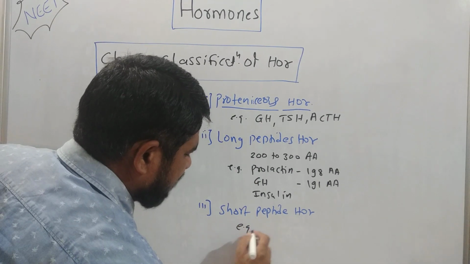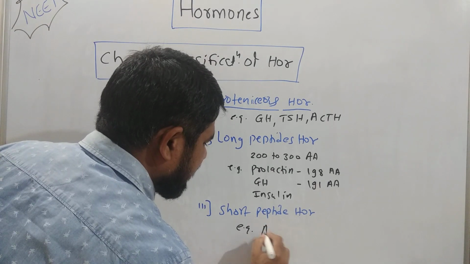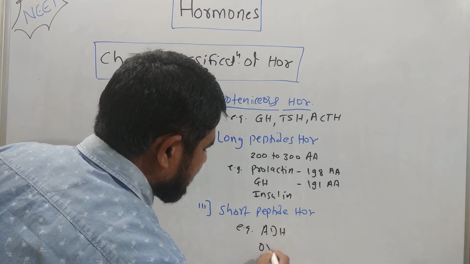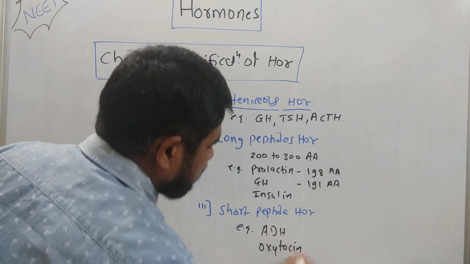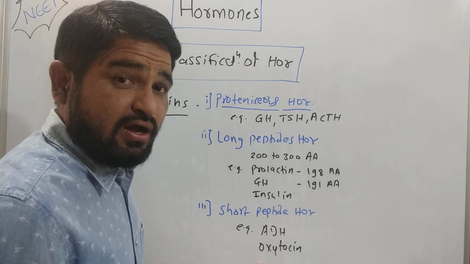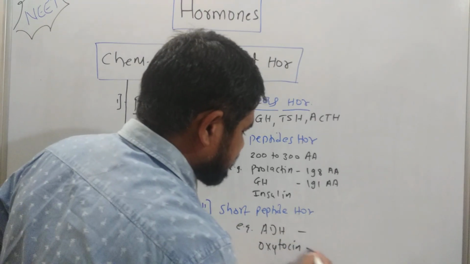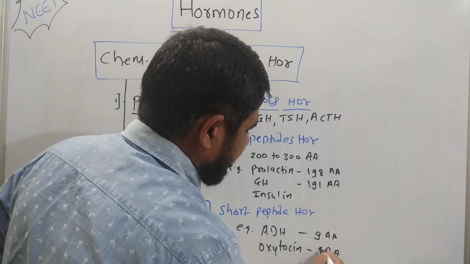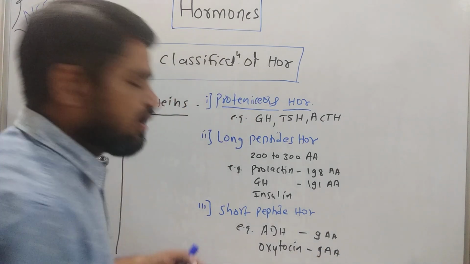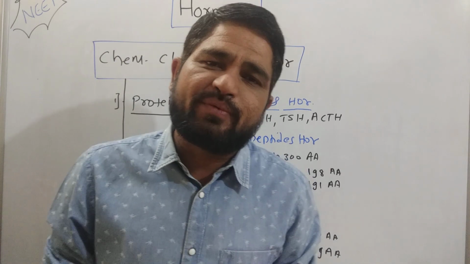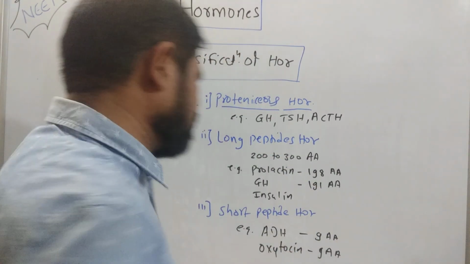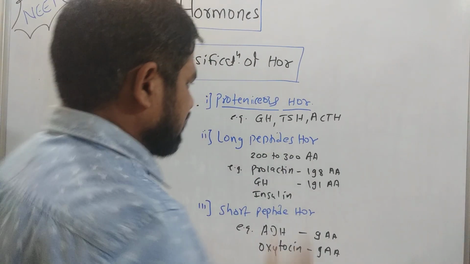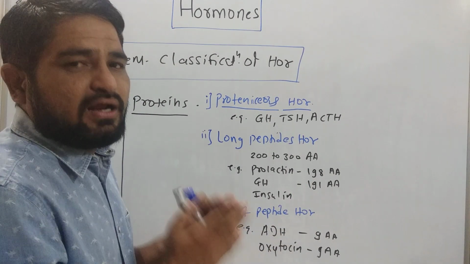The shortest peptide hormones are two, and they are called ADH and oxytocin. Each consists of around 9 amino acids. If they're asking you which of the following is the shortest hormone, your answer is going to be ADH or oxytocin.